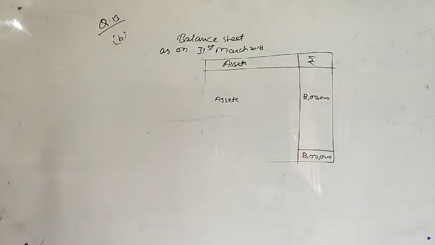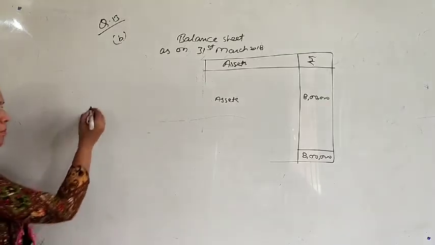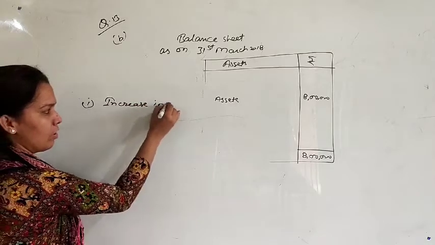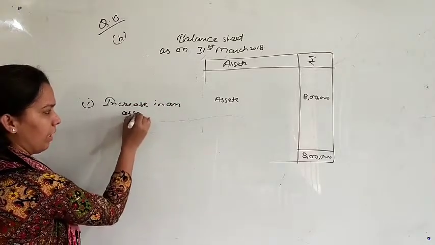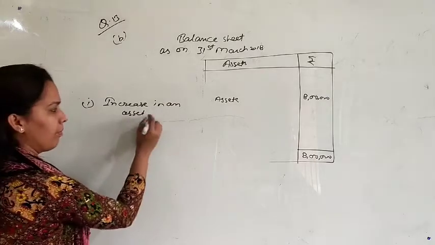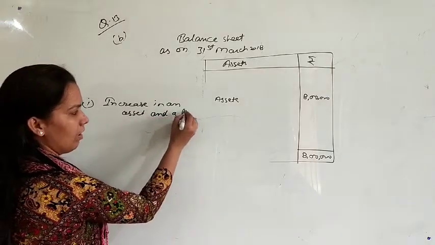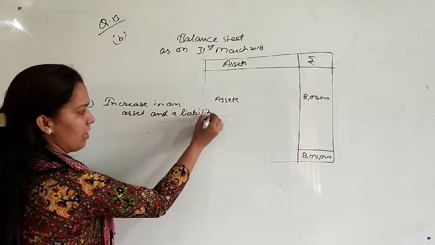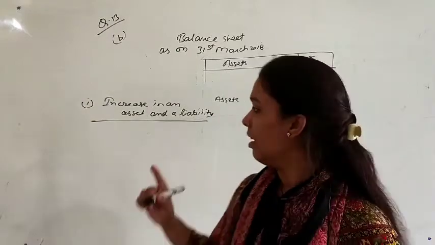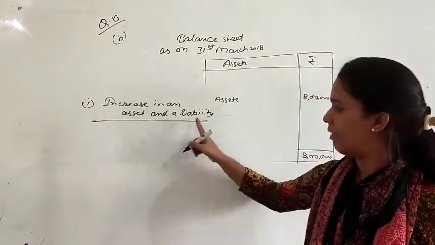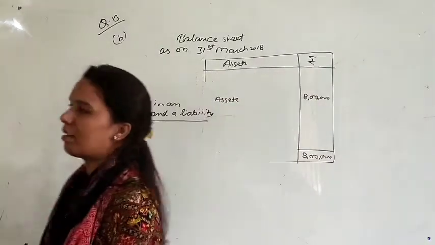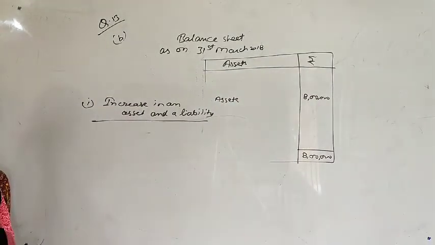What is there? Increase in an asset and a liability. It means you have to tell any transaction that will increase your asset and a liability. Just give one transaction here. Give only one transaction that will increase your asset also and that will increase your liability also. So which type of transactions are there that will increase your asset and liability?